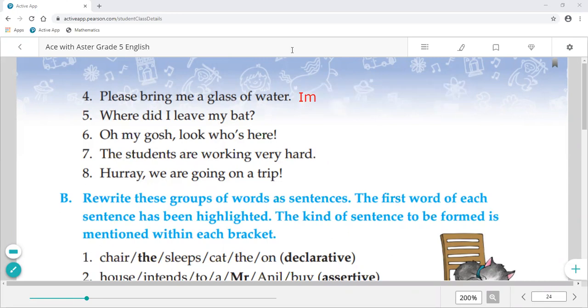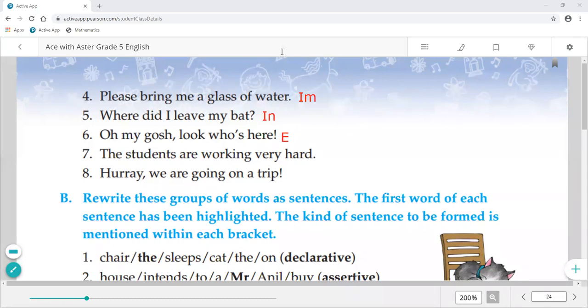Imperative sentence. Where did I leave my bag? Here the question mark you can see, and the sentence is related to an interrogative sentence, so we need to write over here I. Oh my gosh, look who's here. So here it is an exclamatory sentence. Class, you can find it by the punctuation mark: exclamation sign, question mark, full stop.